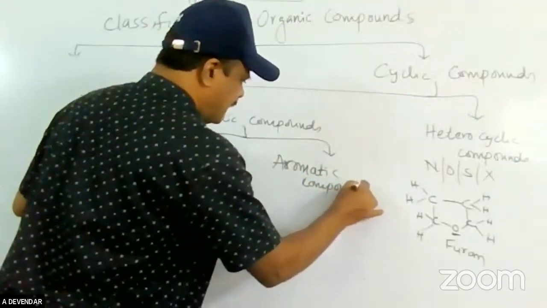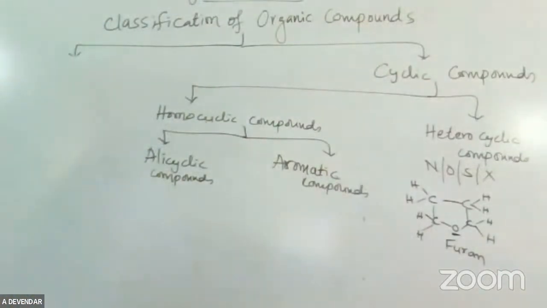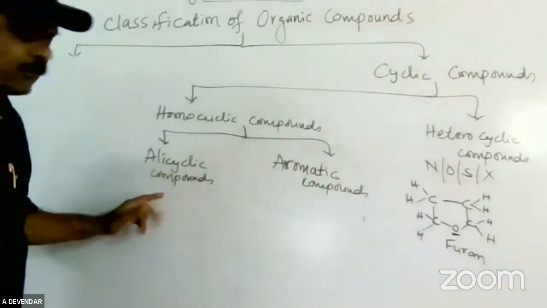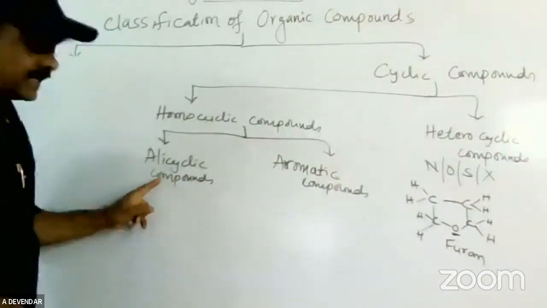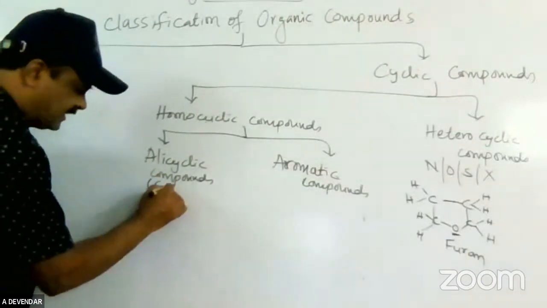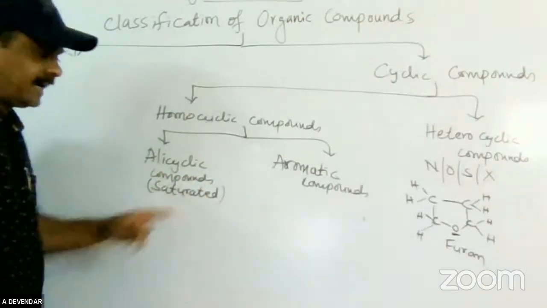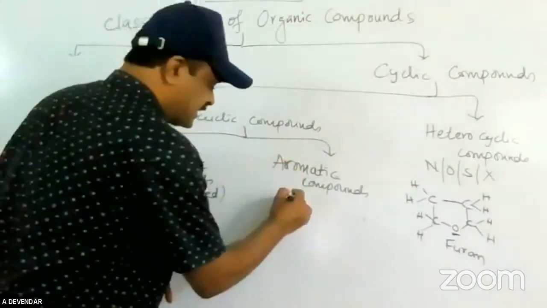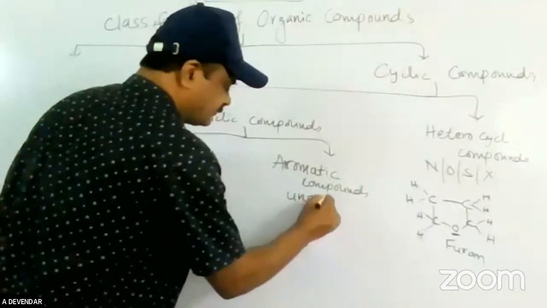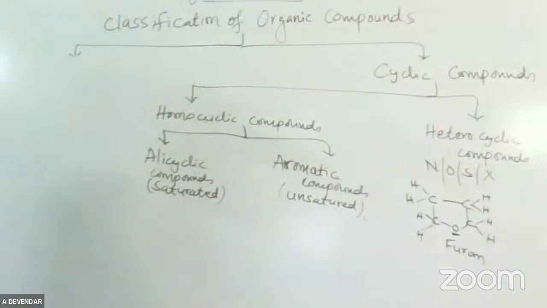Alicyclic compounds are those with carbon and hydrogen and only single bonds present. They are saturated compounds. Saturated means only single bonds are present. Aromatic compounds are unsaturated, which means there is a chance of double or triple bonds being present.